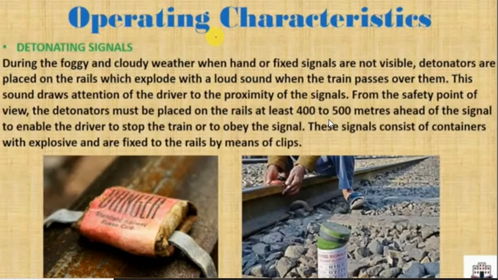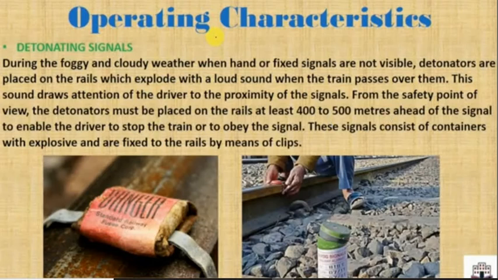It indicates that there is a signal which you can miss due to the foggy weather. So you have to be careful that there might be a signal, and you have to stop the train or obey whatever indication there is. So these are the detonating signals. I hope you got it.